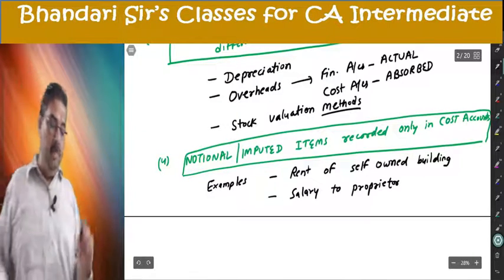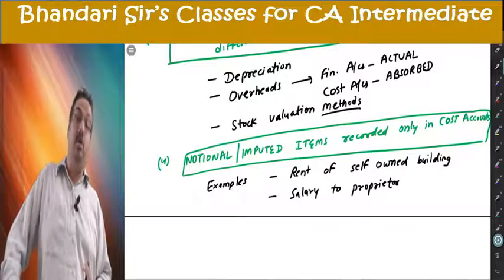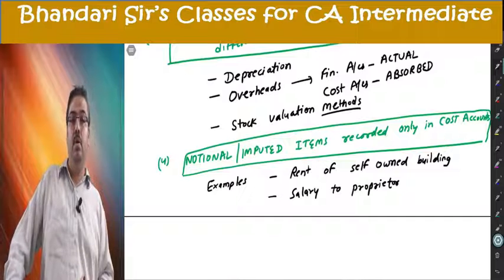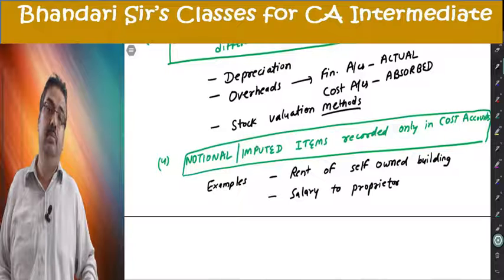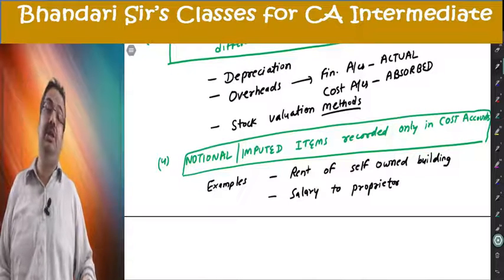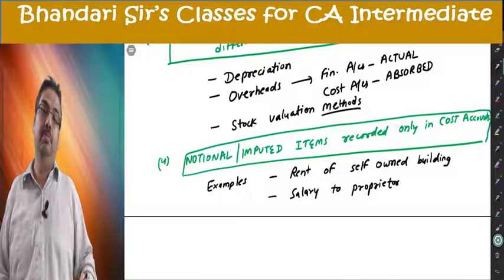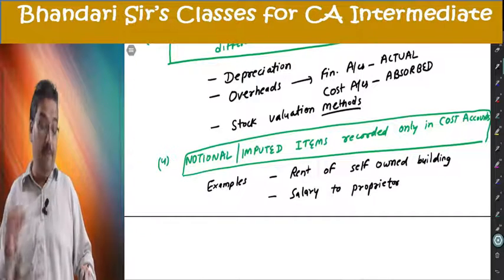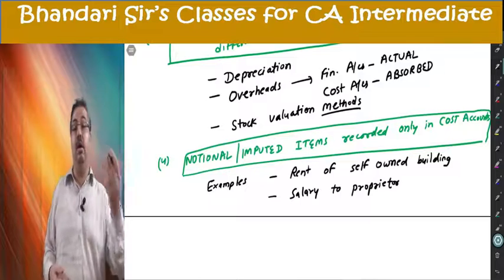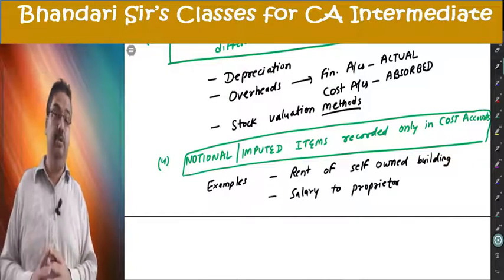salary to proprietor. In partnership, we do hear about this, rent to partner, salary to partner, but that also comes in appropriation account. But in proprietor, these concepts are not acceptable at all. Under cost accounting, they may still put it as a payment for factor of production. It's not made in cash, but still it is for factor of production. Contribution is to be given to them. So if it is recorded in costing, not recorded in financial accounts, it will create a cause of difference in profits.